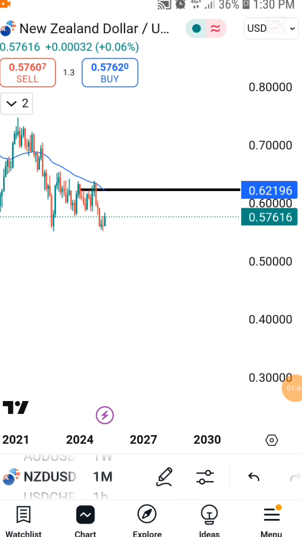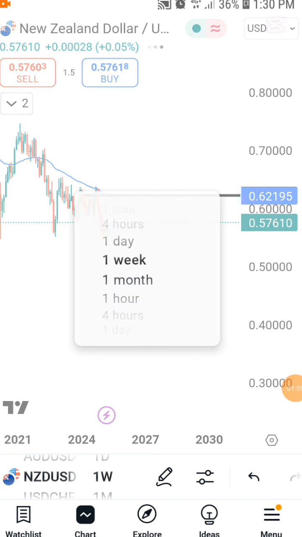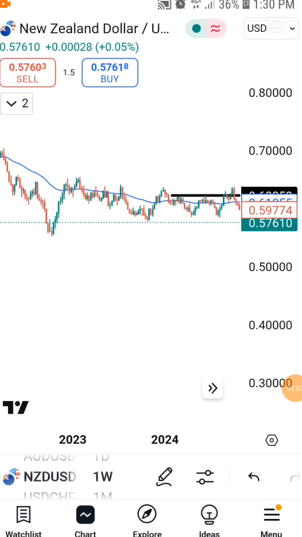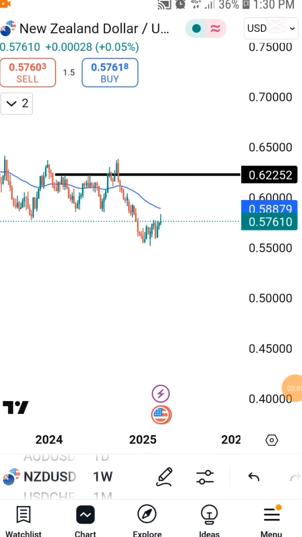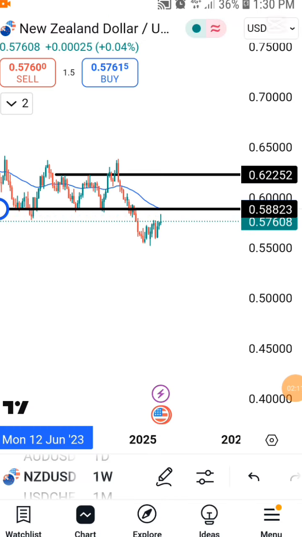So let's go to our supplier. Our supplier now is going to be one week, and our demand is going to be 1 day. It's going to be a day. So let's mark our supplier. This one is our mini supplier, which is 1 week. This supplier is going to be broken. The reason is that 1 month is higher than 1 week, and 1 month is still ahead of 1 week. Remember that the lower time frame will always be taken out.